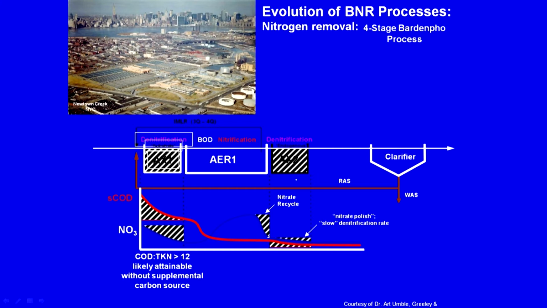So, in this endogenous tank, am I supplying anything? No, I am not going to supply any oxygen, right. I am not going to supply anything. I am not going to supply any methanol. Why? Because I want the residual carbon or organic compound also to decrease. So, the remaining nitrate and remaining organic carbon, or endogenous respiration by cell mass being used for respiration, will take place. That can affect the quality, but you have to maintain it at the endogenous growth phase. So, this is the 4-stage Bardenpho process, right.